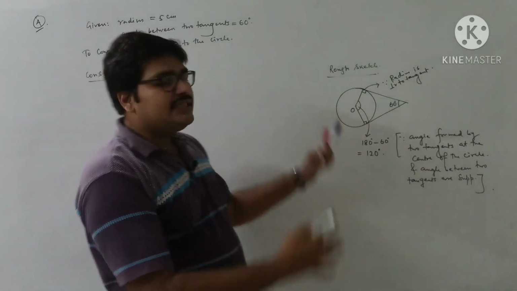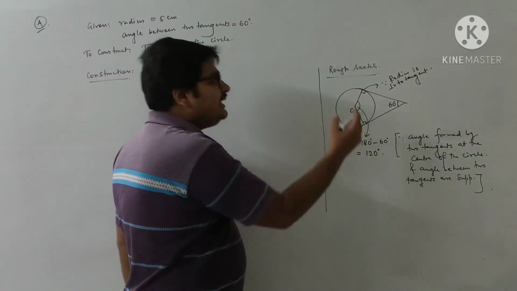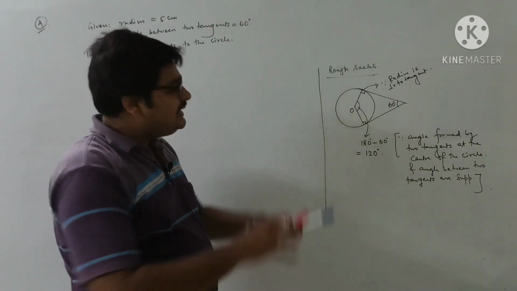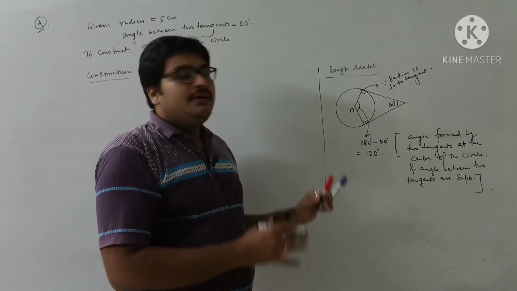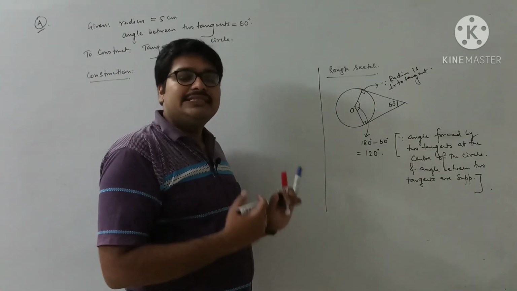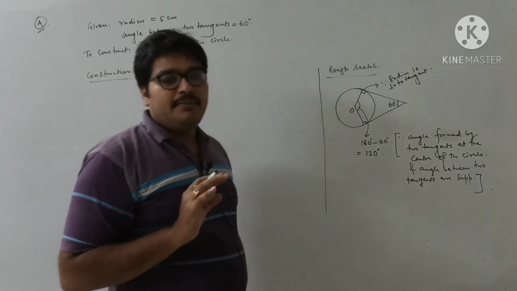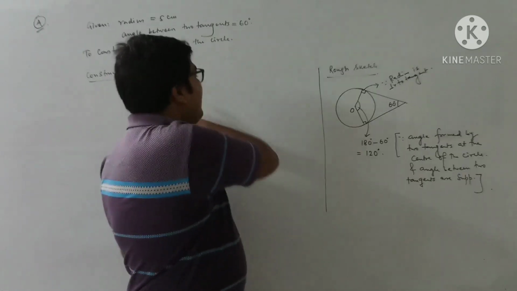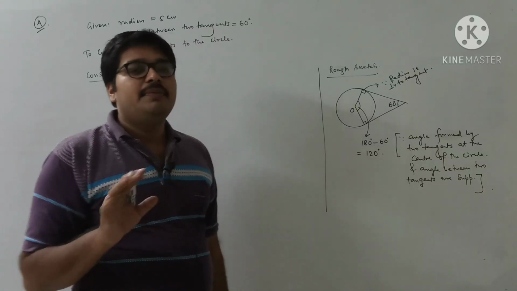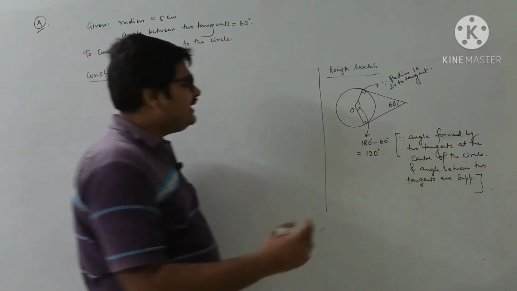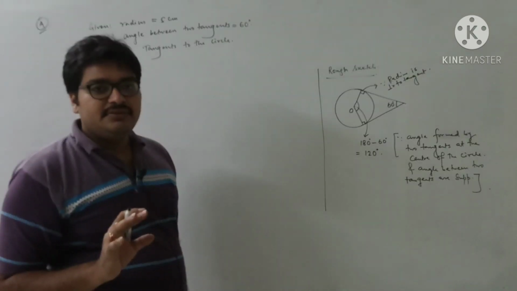See, whatever rough sketch you have drawn, this is not actually the rough sketch. You have to show this beside in the name of a rough sketch. But this figure, this plan, will show the examiner who is checking your copy a brief idea on the basis of which you have drawn this diagram. And if it is not there, you have to explain everything before the construction, because directly the construction cannot be possible here. Until and unless we find out this angle, the construction is not possible to start.